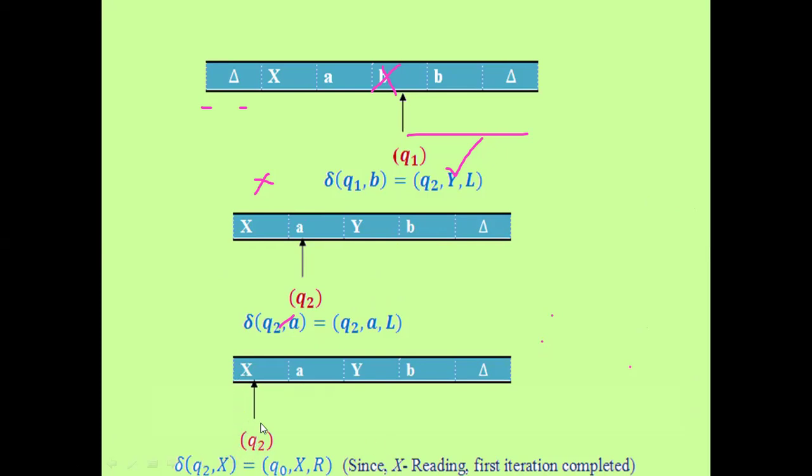So that is Q2 comma X, where the transition goes to Q0 comma X comma R, moving to the right side. X is already read, so the first iteration is completed. Now we move to the second iteration.